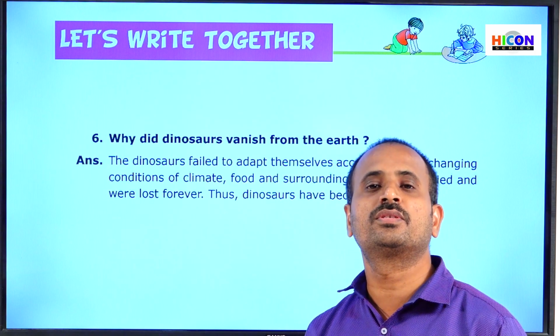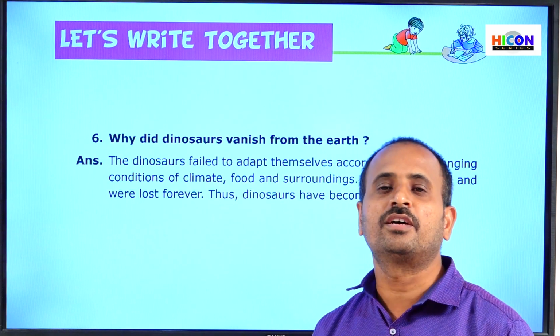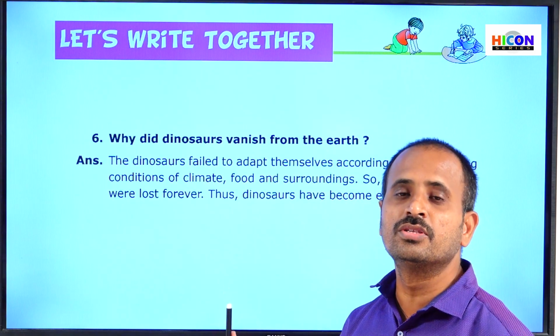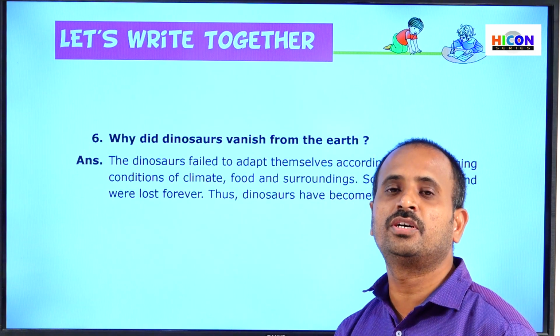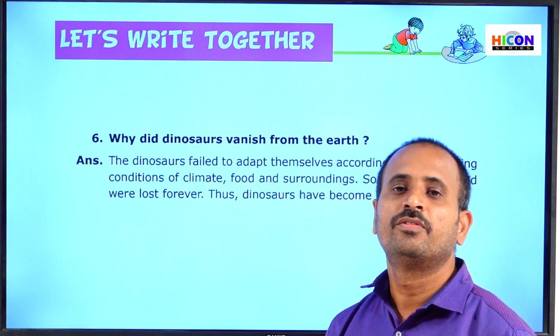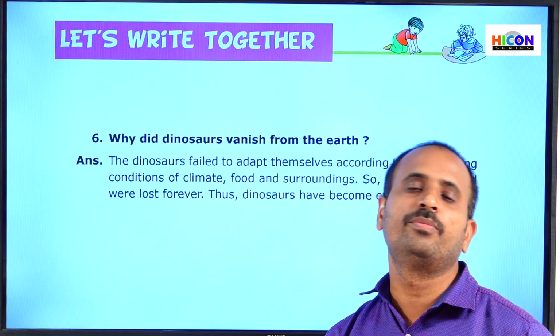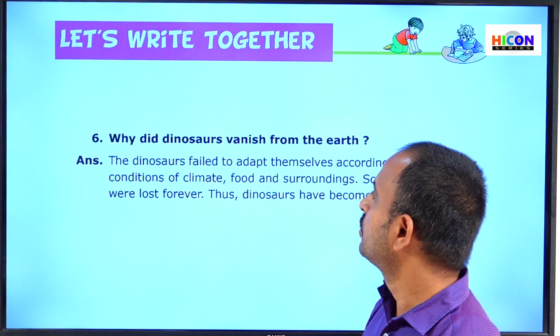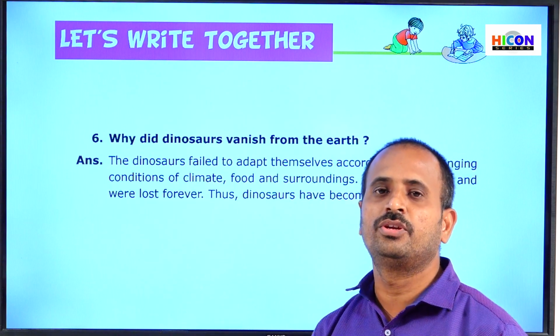Not only dinosaurs, nowadays some animals are also on the verge of extinction. Those animals are called endangered animals. That is why we have to protect each and every animal to prevent them from becoming extinct. Children, note down this question also in your notebook.